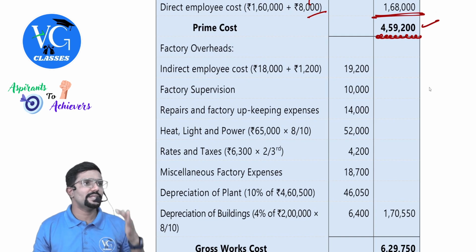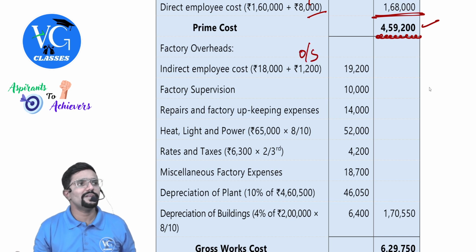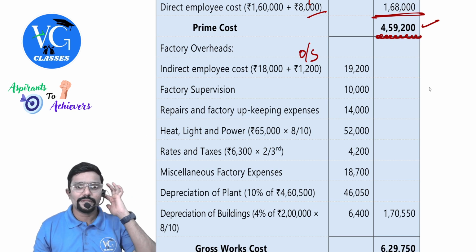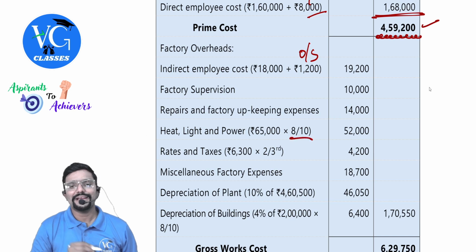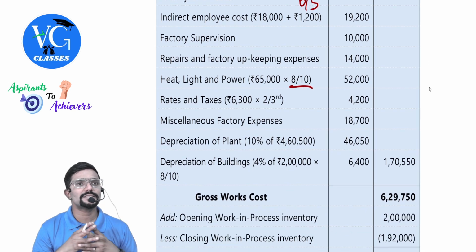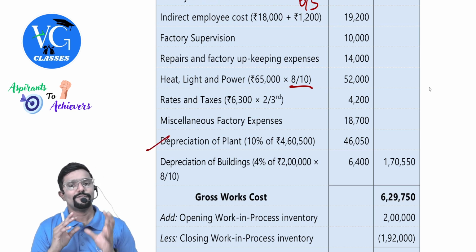Factory overheads, everything they have taken in the inner column. Indirect employee cost 18,000 plus outstanding given in the adjustments 1,200. Next, factory supervision, repairs and factory upkeeping expenses. Heat, light and power is 65,000, but 8:1:1 is the ratio. So here you have to take 8 by 10. Rates and taxes total is 6,300, but only 2/3 is for factory. Remaining 1/3 is for office.